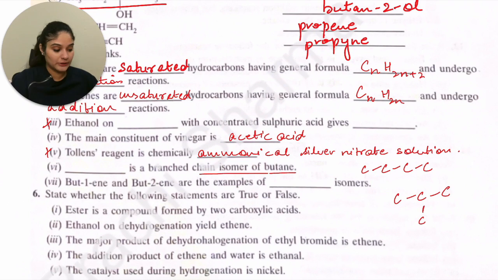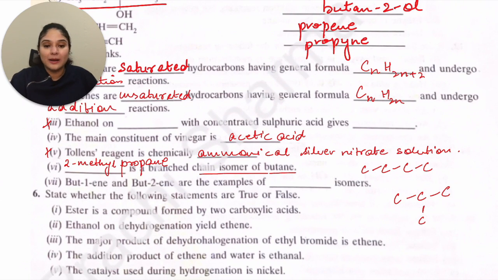How will we name this? This will be 2-methyl because this is meth, so 2-methylpropane. You will just have to write the name of it; you don't have to draw the isomer if you don't want to. So the answer will be 2-methylpropane. Now the next is: but-1-ene and but-2-ene are examples of what?